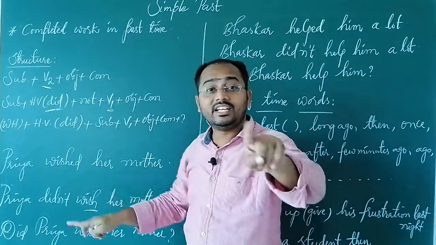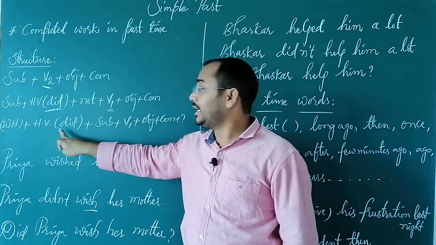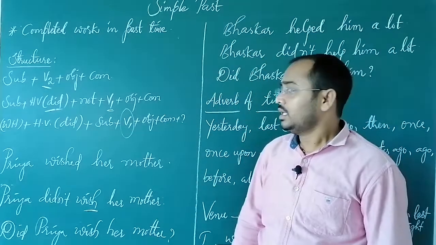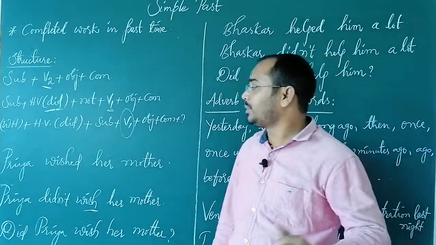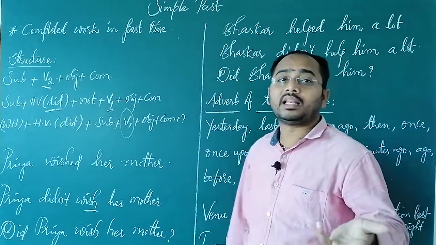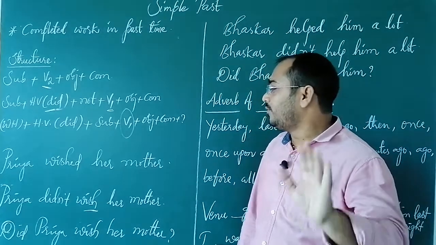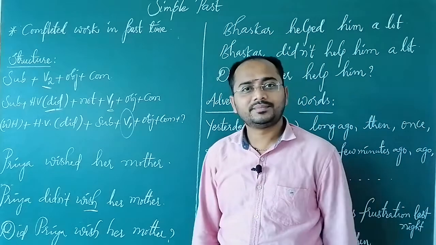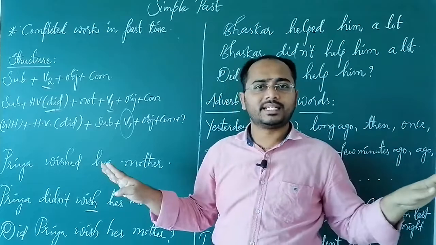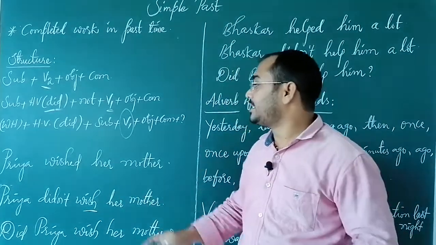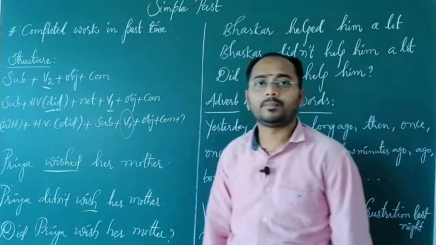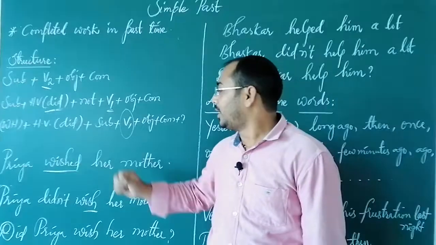V2, but negative is did not plus V1, and question again uses did. As we are using did, we are always using V1. So here you can understand through the example: Priya wished her mother. It might be good morning, good afternoon, good evening, or happy birthday, or whatever it is. Priya wished her mother. It was done already. When? Might be yesterday, day before yesterday, or long ago, but the work was completed. So Priya wished her mother, V2 form. It is a V2 form.